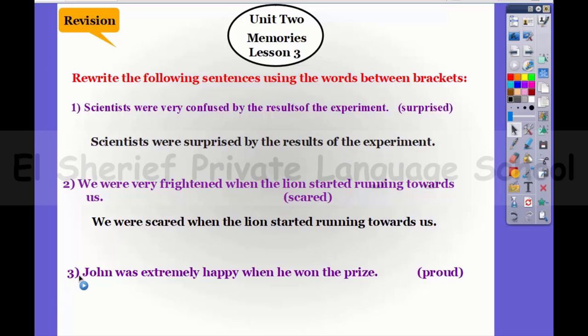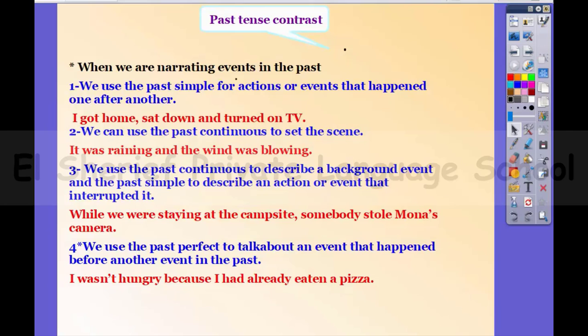Number 3. John was extremely happy when he won the prize. Use proud. So it's going to be something like this. John was proud when he won the prize. So I can say John was proud of winning the prize. John was proud to win the prize. So now let's move to this grammar lesson.